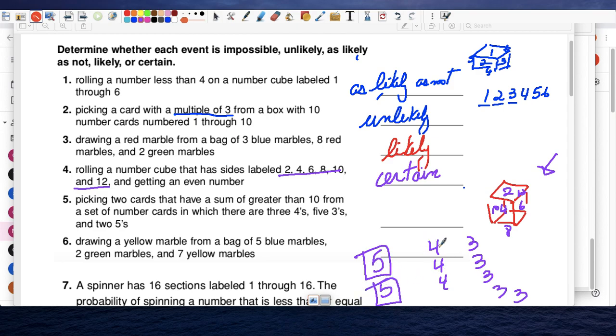Actually, it says a sum greater than 10. It doesn't matter which cards you get. If you add those 2 cards, it's not going to be greater than 10. So number 5 is impossible.